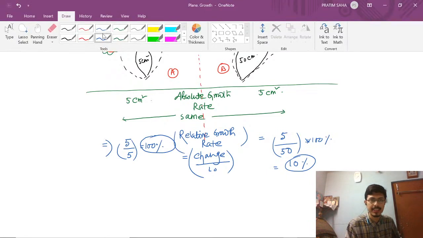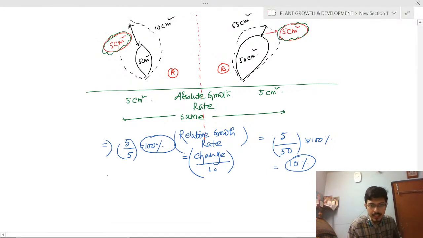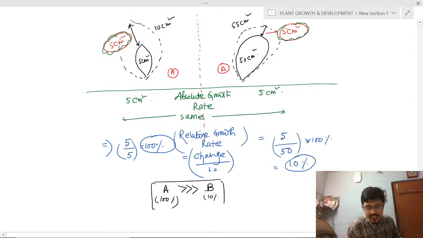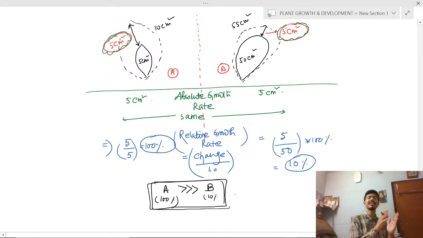This is the fundamental thing. So relative growth rate in A is 100% and in B is 10%. The relative growth rate in A is much higher than B, but the absolute growth rate in A and B is the same. Clear? Is it clear to everybody?